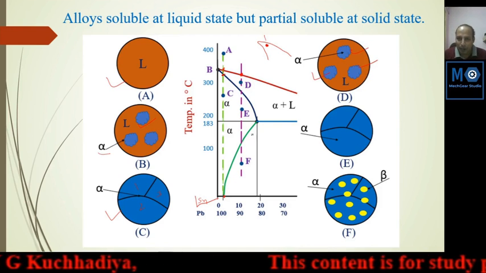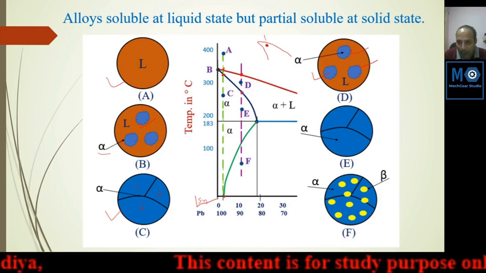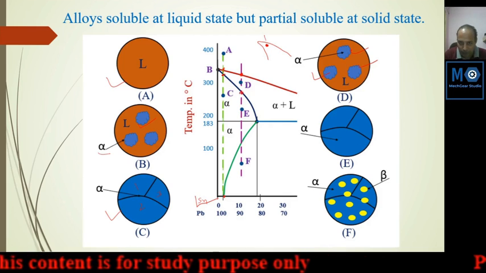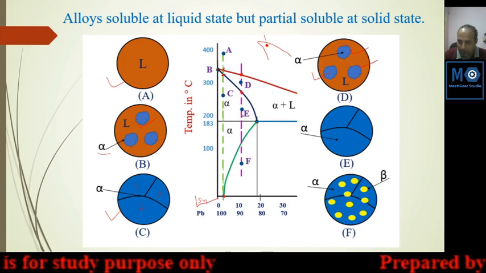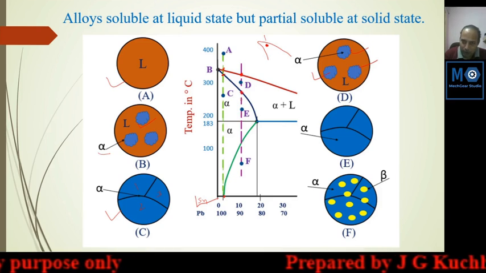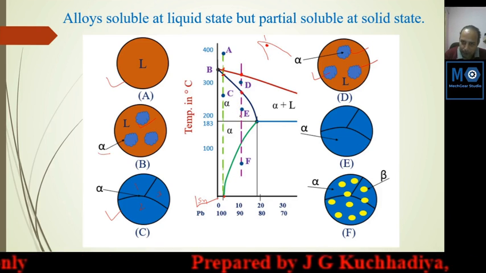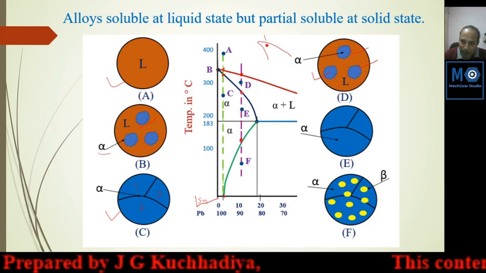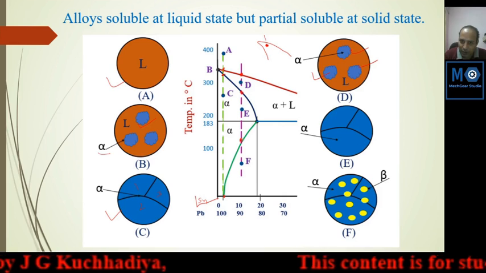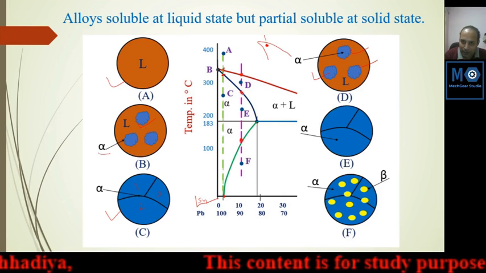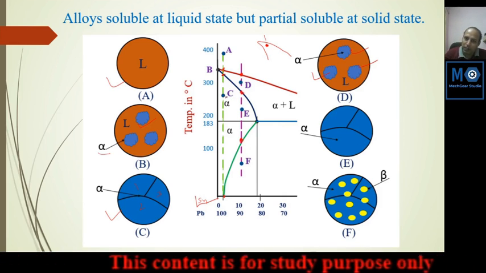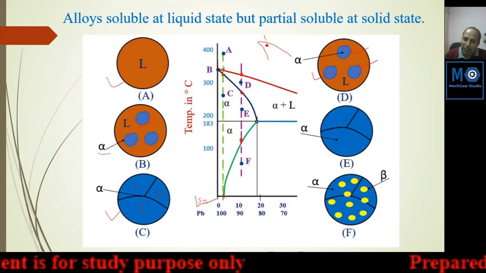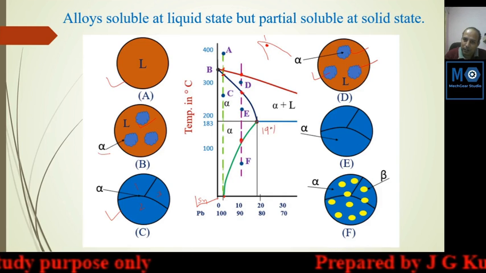And on further cooling, what happened here? Complete alpha phase becomes solidified. So any region here will be in alpha phase. Once solid is formed here, it does not change. So up to here it remains alpha phase, formed here, and from any region up to here this will be alpha phase, and in this alpha phase tin is maximum soluble up to 19%, 19%.